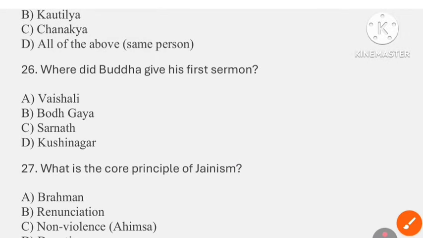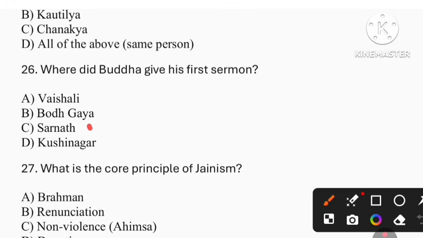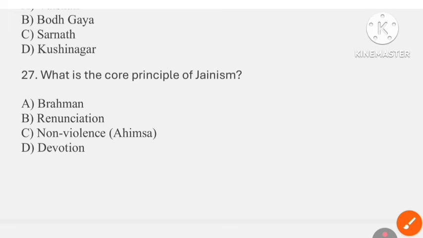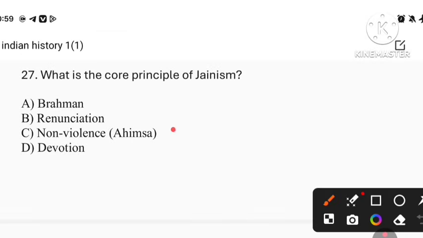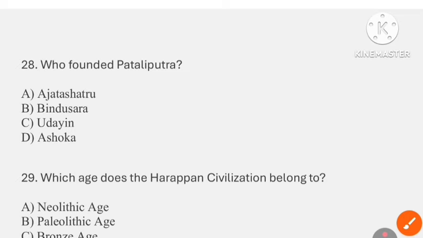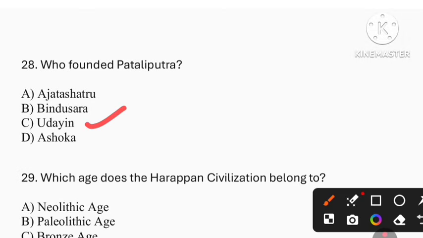Question number 26. Where did Buddha give his first sermon? So the option is C, that is Sarnath. Question number 27. What is the core principle of Jainism? So the answer is option C, that is non-violence. Question number 28. Who founded Patliputra? So the answer is option C, that is Udayin.